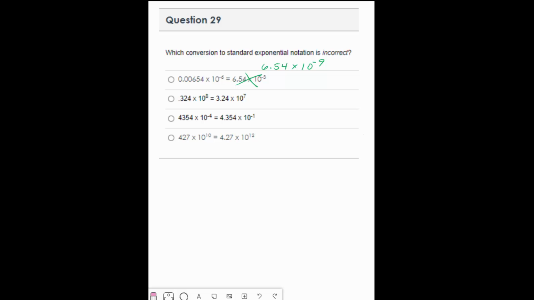So 0.324 times 10 to the 8. Well, I'm going to jump 8 places to the right. 1, 2, 3, 4, 5, 6, 7, 8. New decimal place. Fill in the blanks with zeros. 1, 2, 3, 4, 5. So 3, 2, 4, and 5 zeros. So now let's put this in correct exponential or scientific notation. So this would be 3.24. That part is correct. And let's see how many places I jump my decimal. 1, 2, 3, 4, 5, 6, 7. So you see that is correct.